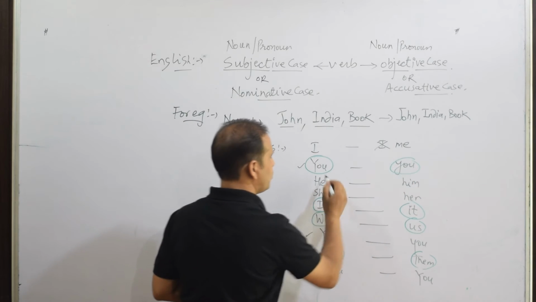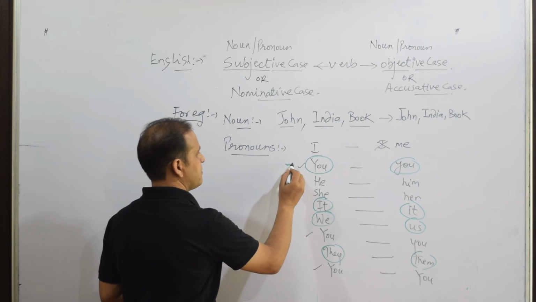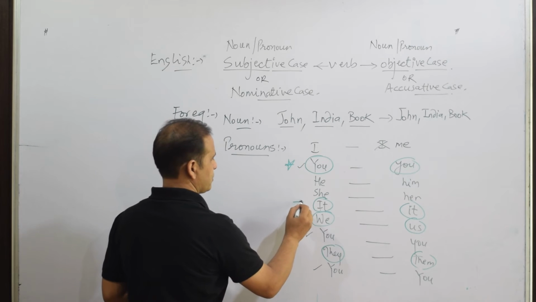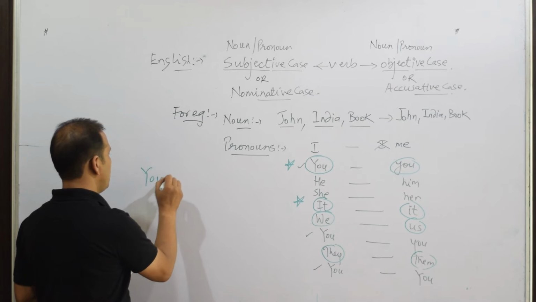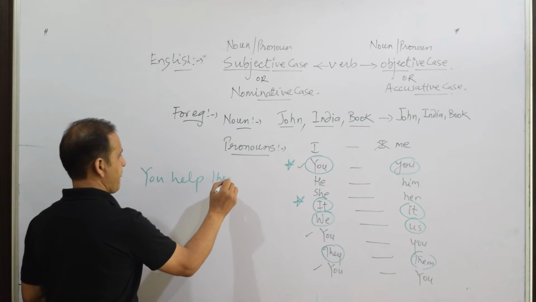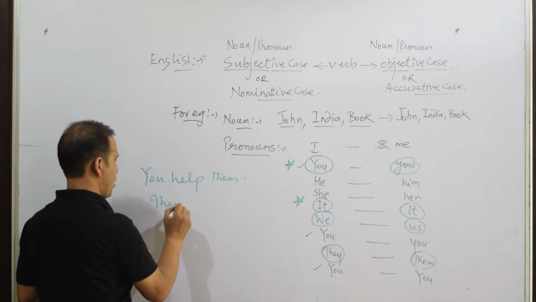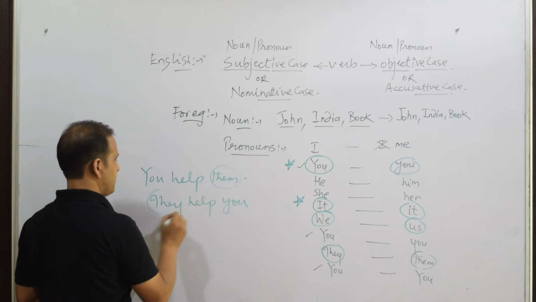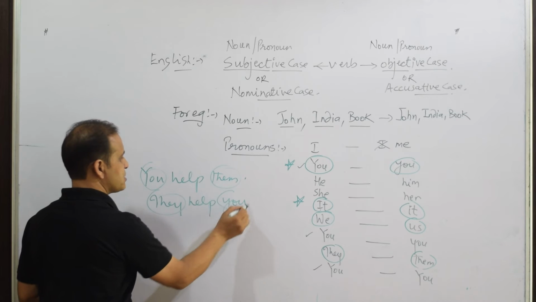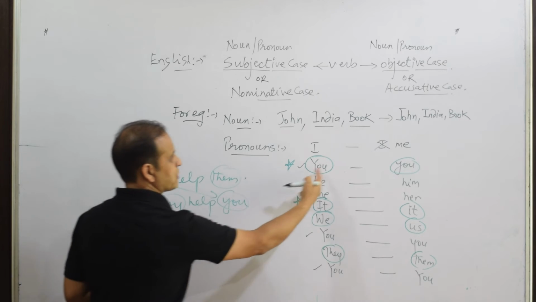You and it remain the same in both subjective and objective case. For example, you help them, or they help you. So you see, them becomes they, but you remains you even after the verb. That's what I told you here.